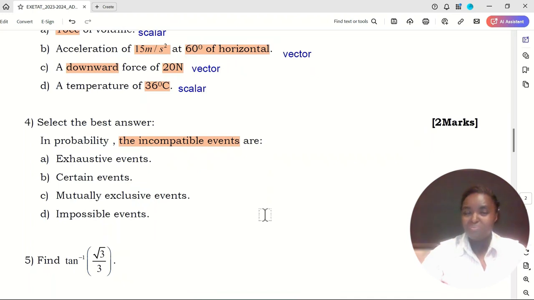So choose the right answer: are they exhaustive events, certain events, mutually exclusive events, or impossible events? The right answer is mutually exclusive events, because since they cannot occur at the same time, their intersection will be 0. Then they are mutually exclusive. The right answer was C.